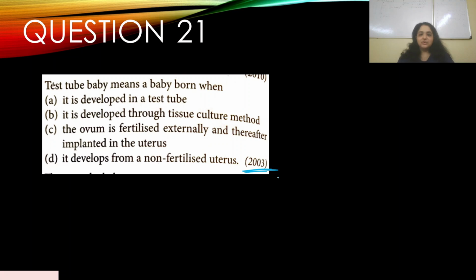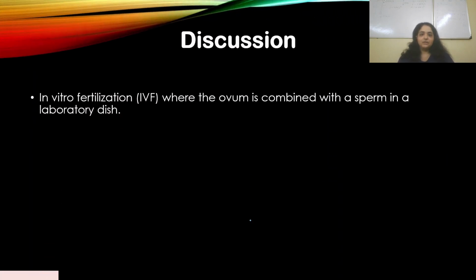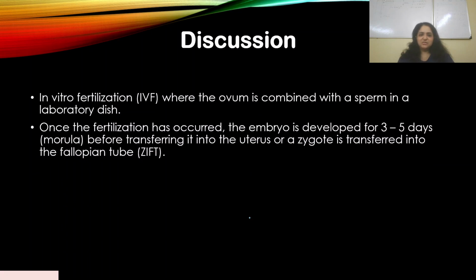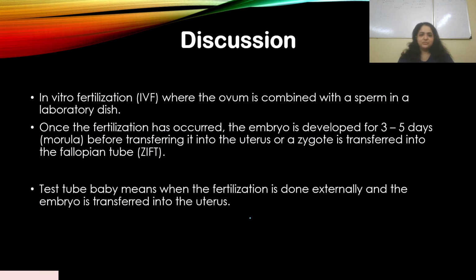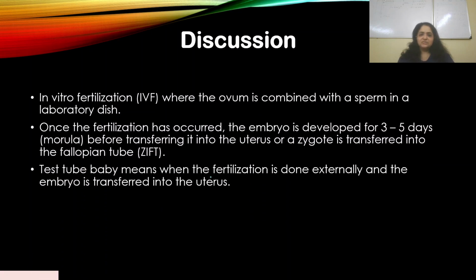D, it develops from a non-fertilized uterus. No. So test tube baby actually means when the ovum is fertilized externally, and after that it is implanted in the uterus. So the answer is C. It's the same answer, so I won't discuss this again. Test tube baby means when fertilization is done externally and the embryo is transferred into the uterus.